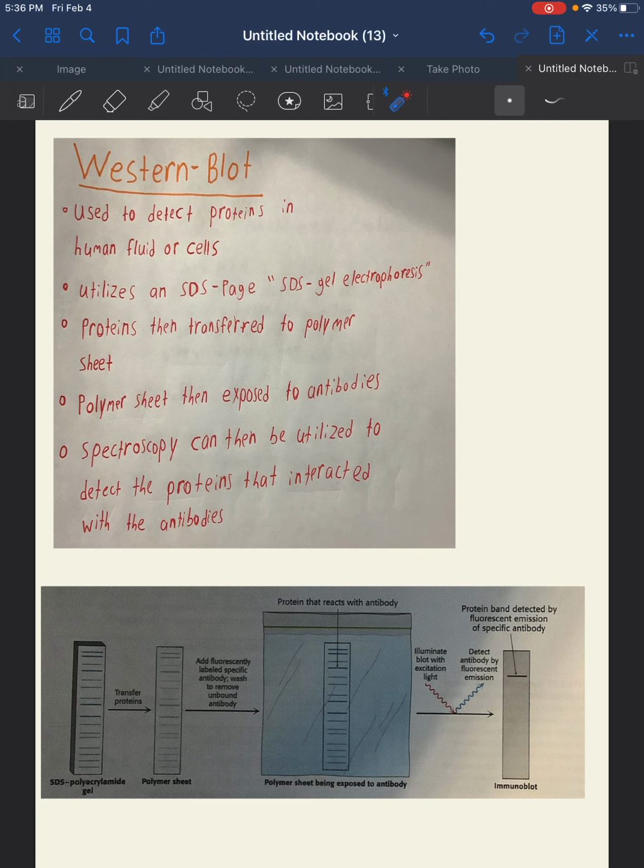The main concept to know is just basically the definition of Western blot, which is it is a type of test utilized in order to isolate small amounts of proteins from human fluids and cell fluids. And it utilizes SDS-PAGE gel electrophoresis, and it utilizes a polymer sheet. And then that polymer sheet has the antigens present on it. And then when you put that polymer sheet with the antigens present on it into a solution of antibodies, the antibodies will bind to the antigens if they are able to. And then we can detect if our desired antibody bound to the antigen by undergoing spectroscopy.